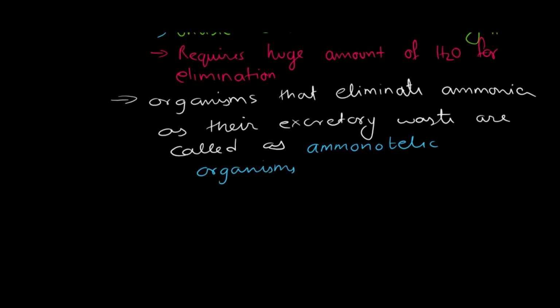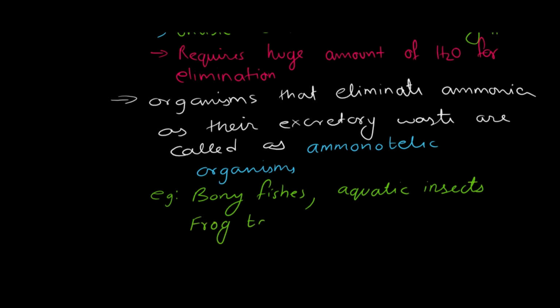For example, bony fishes, aquatic insects or crustaceans like isopods and shrimps, and amphibians, that is frog tadpole.